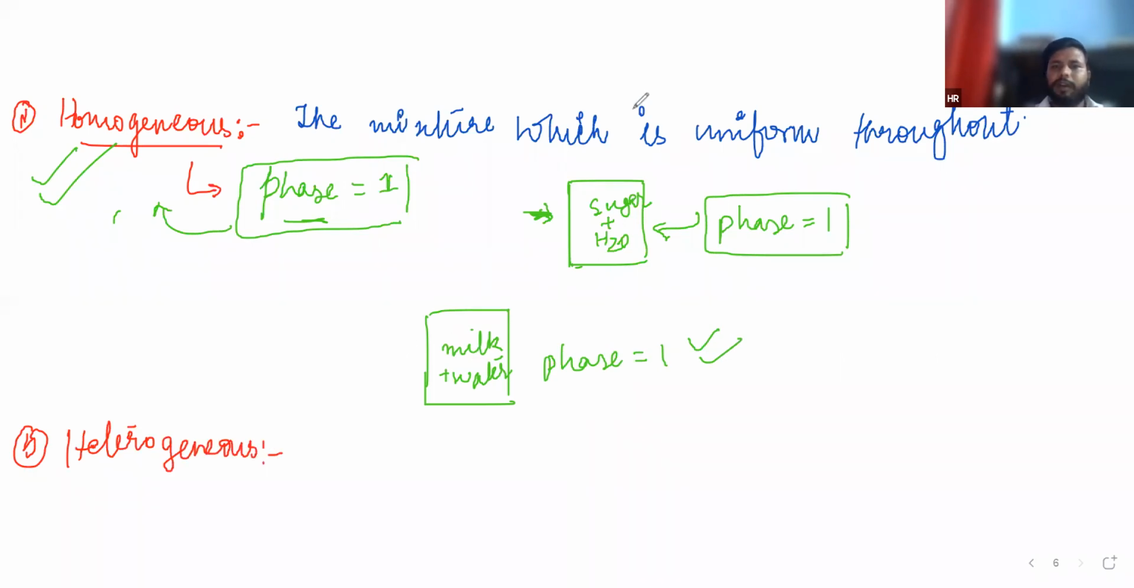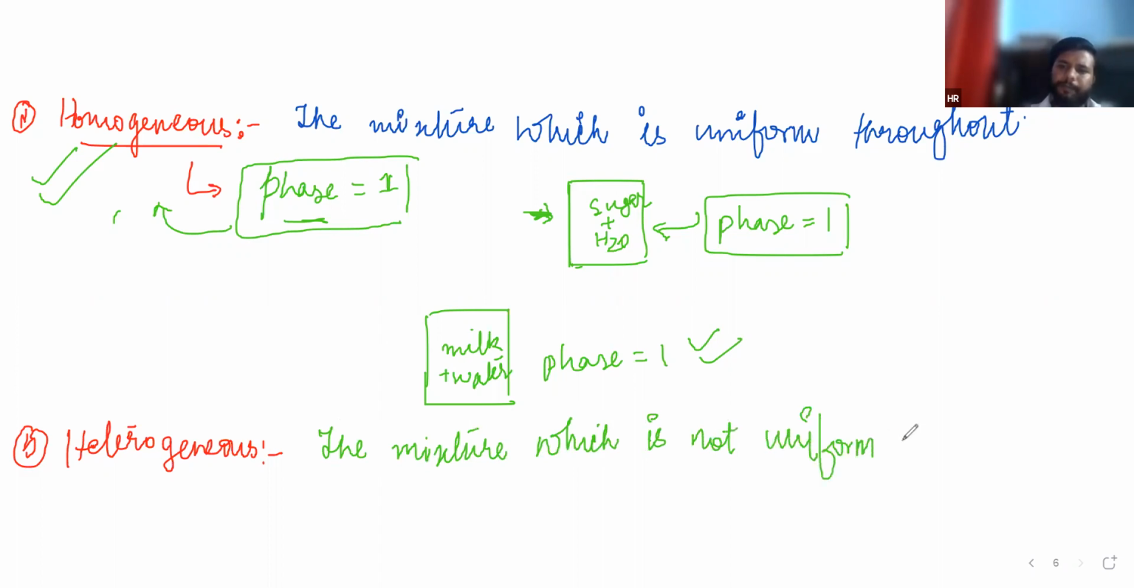For the definition, we can write: the mixture which is not uniform throughout. The mixture which is not uniform throughout is called a heterogeneous mixture, and in this, the phase is greater than 1.